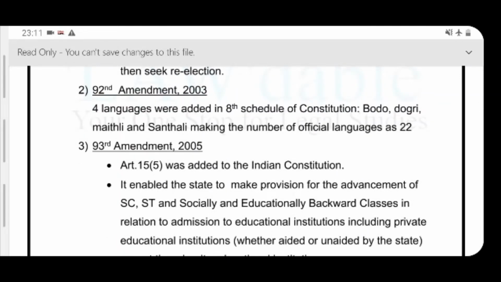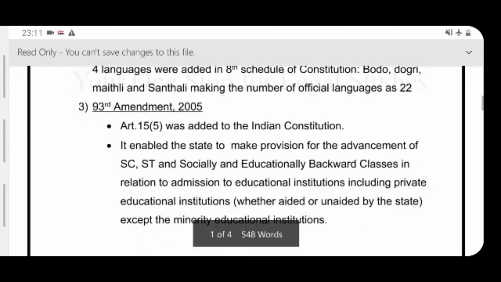Now, next important amendment is the 93rd Constitutional Amendment which came in 2005. It added clause 5 in article 15, and through this it enabled the state to make provision for advancement of scheduled caste, scheduled tribe and socially and educationally backward classes.